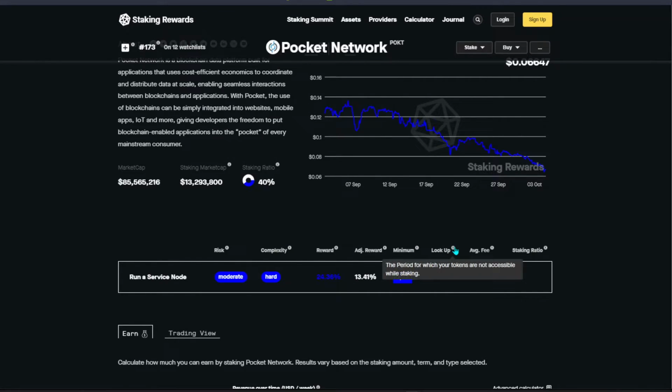And of course, if you stake a token to run a validator, you have to understand this: if you want to unstake the token, it will take you 21 days to unlock, and then there is the cooldown period. So you have to think properly before you decide whether to run a node or not. And I would say the staking ratio is almost 40% of the coin staked, and the market cap is this, and the staking market cap is this. So without further ado, we are going to jump into the installation.